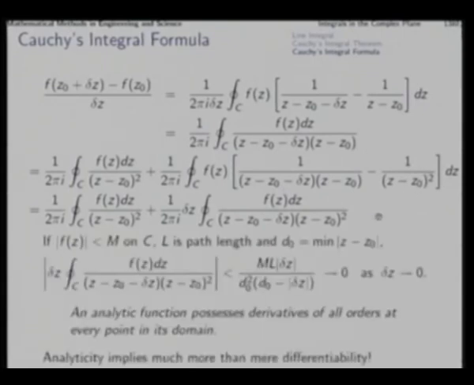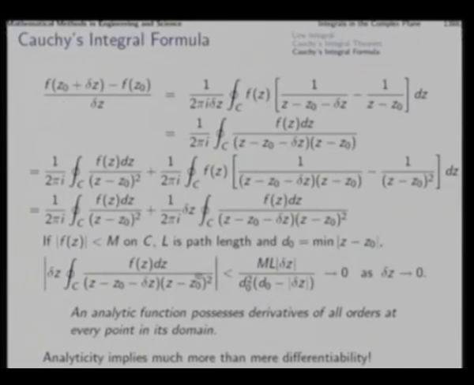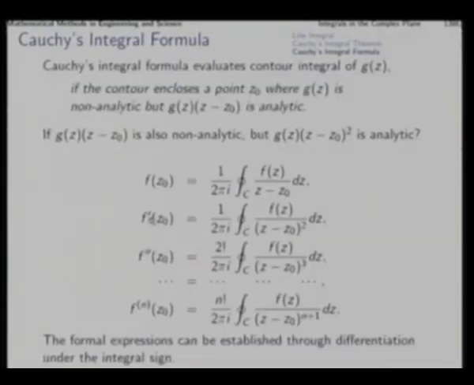As we do that, finally through the application of the ML inequality, we will be able to show that this part vanishes in the limit, and that will show that this tends to this value as delta z tends to 0, and that will mean that this turns out to be the derivative of f at z0, that is f prime of z0. The detailed derivation you can consult from the textbook, and if this part is established, then by a similar exercise over this function we will always be able to evaluate this and so on.